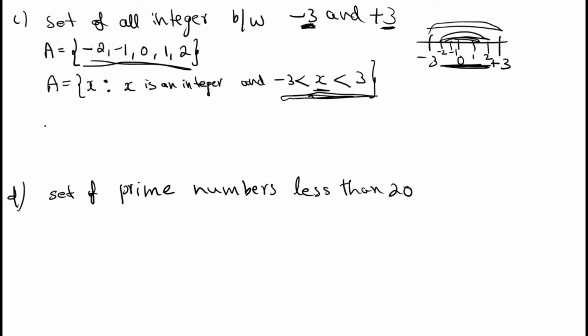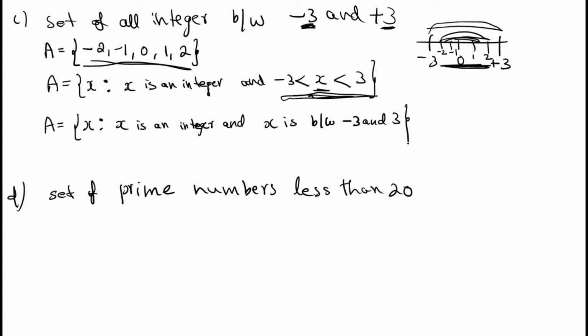Or you can write it in a sentence also. Set A is equal to set of all x such that x is an integer and x is between minus 3 and plus 3. This is also the set builder representation or rule form of the given set.